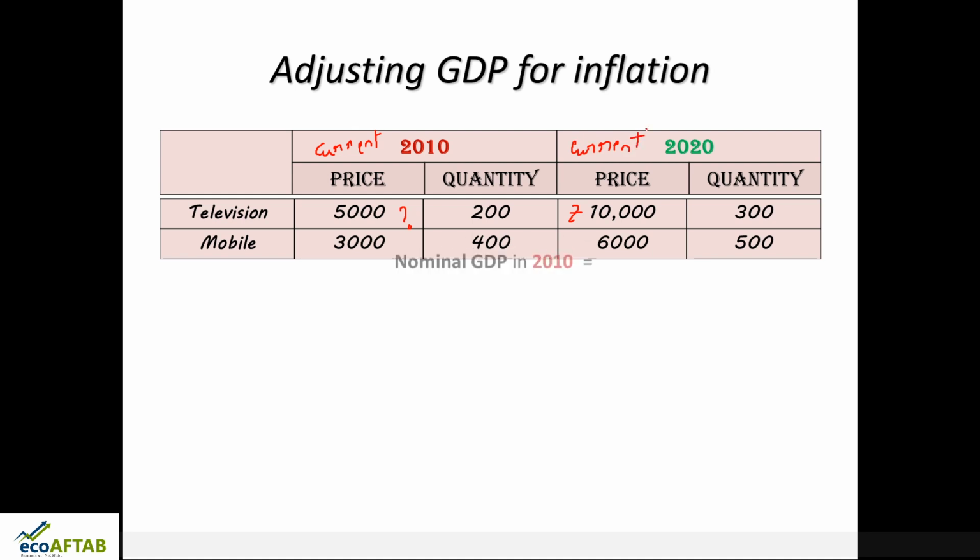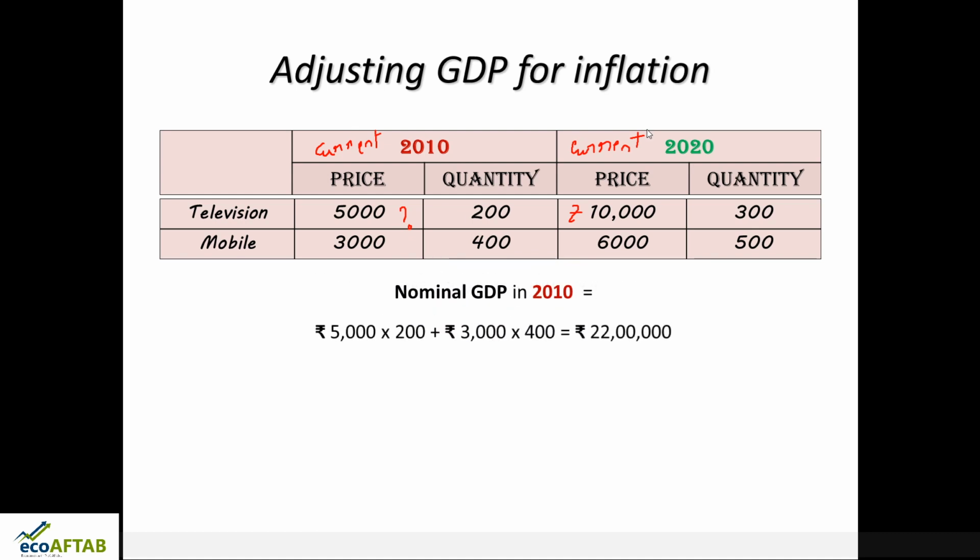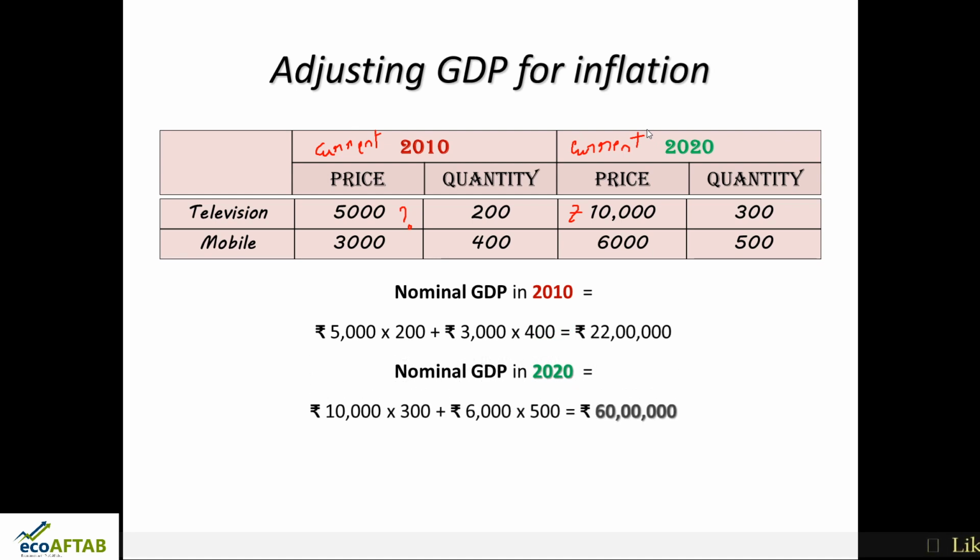We'll move ahead. So nominal GDP in 2010 is how much? 5,000 into 200 plus 3,000 into 400, which is equal to 22 lakh rupees. Now, what is the nominal GDP in 2020? It will be 10,000 into 300 plus 6,000 into 500, which is equal to 60 lakh rupees. So here we will be very happy, because in 2010 it was 22 lakh and now it has become 60 lakh. This is the picture the nominal GDP is showing us.